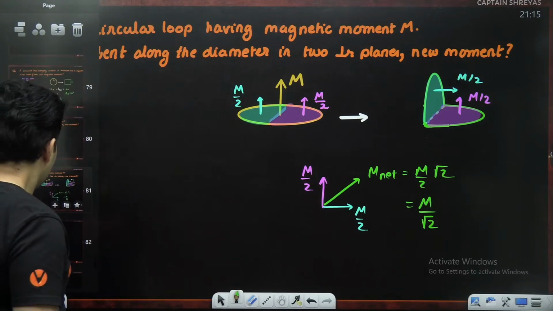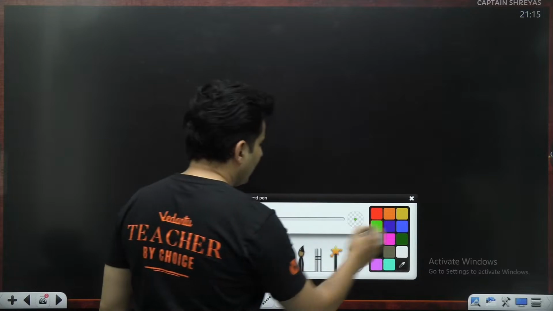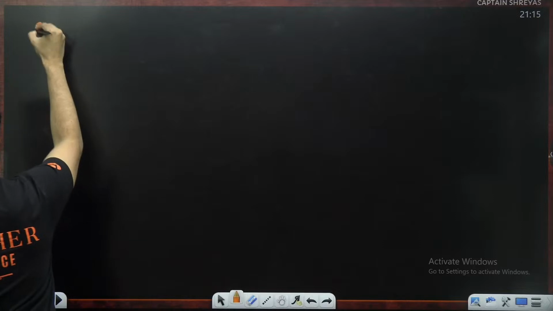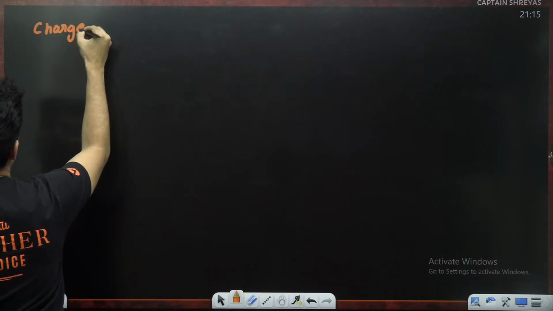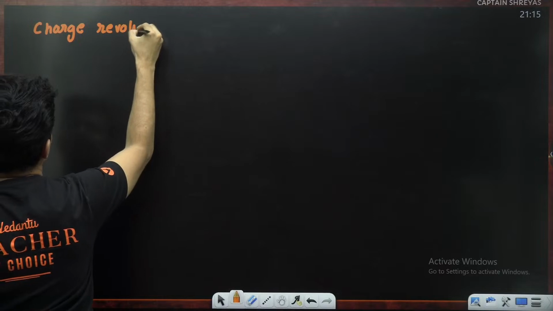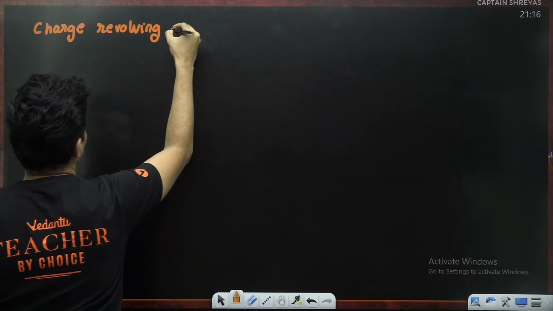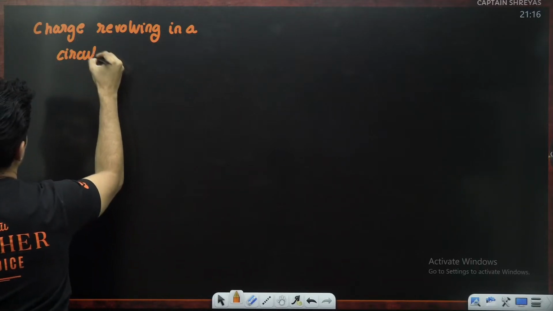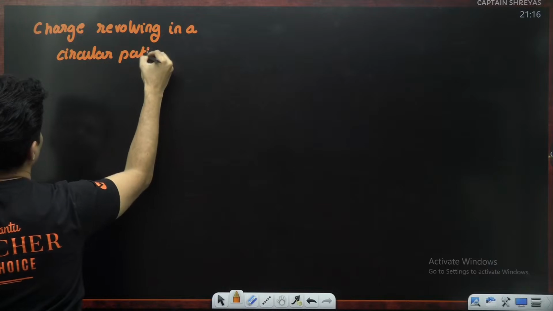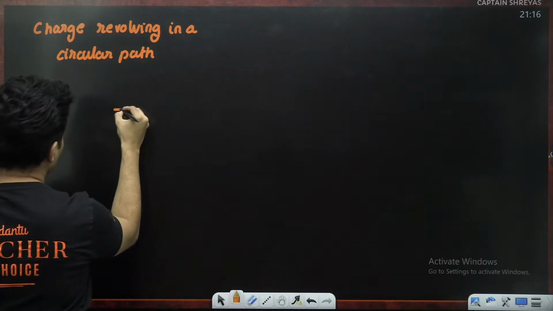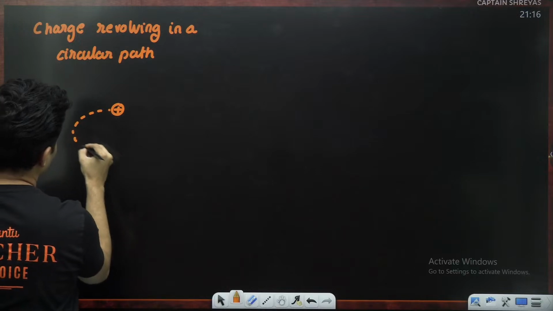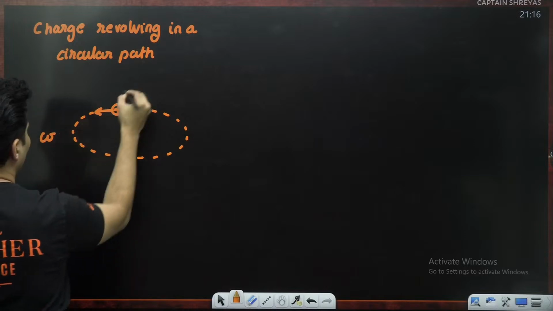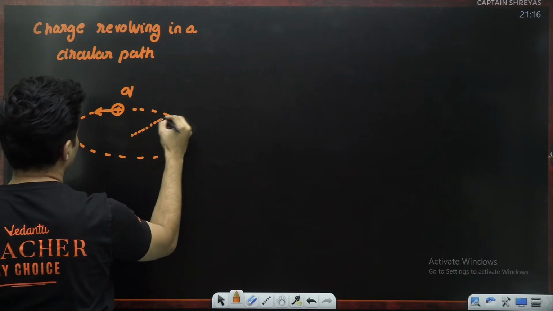Now, what if I tell you there is a charged particle which is revolving in a circular path, something like this. Imagine this is a charged particle. It is going in a circular path like this, with some angular speed omega, the charge is q, and let's say the radius is also given to be r.